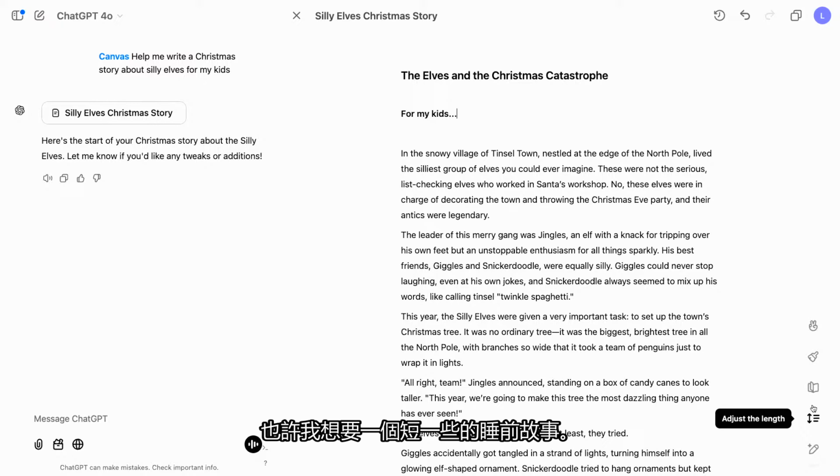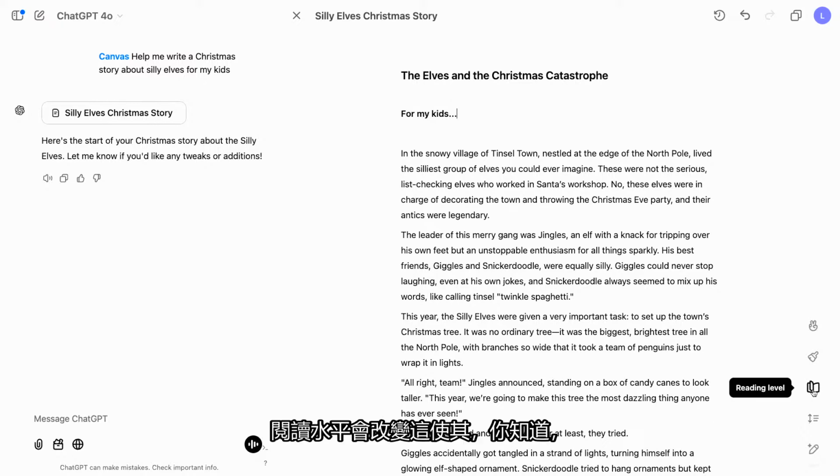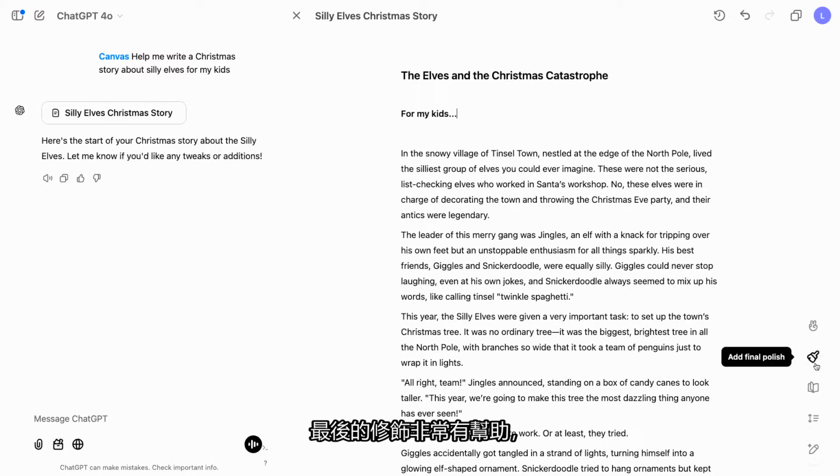Maybe I want a shorter bedtime story. Reading level will change this to make it more sophisticated language or simpler language, in case I wanted to make it easier to read for my younger kids. Add final polish is really helpful, especially when you bring your own content. Check for spelling mistakes, grammar, things like that. And then add emojis. That sounds fun. Yeah, we love emojis. All right, well, let's try it.